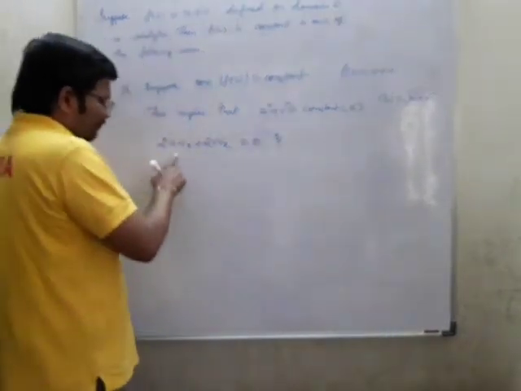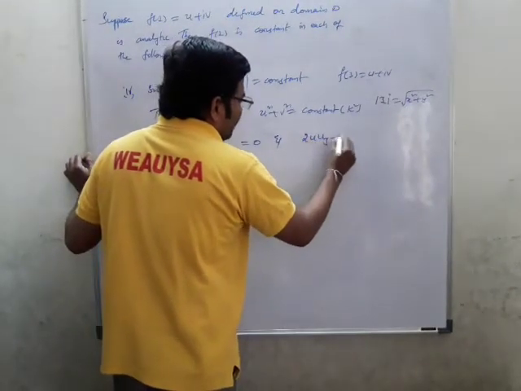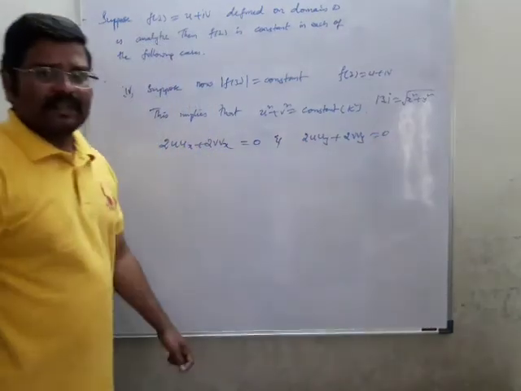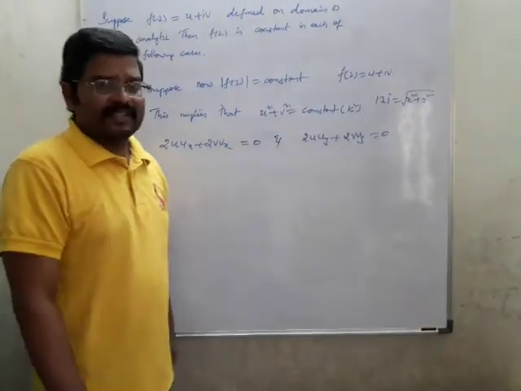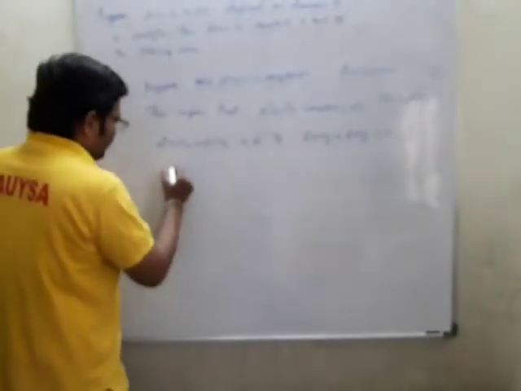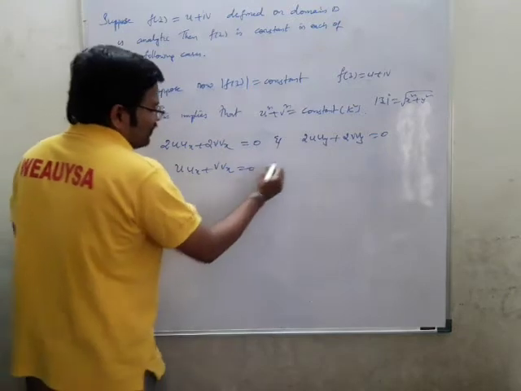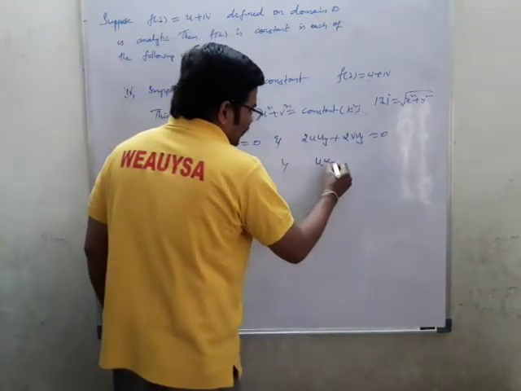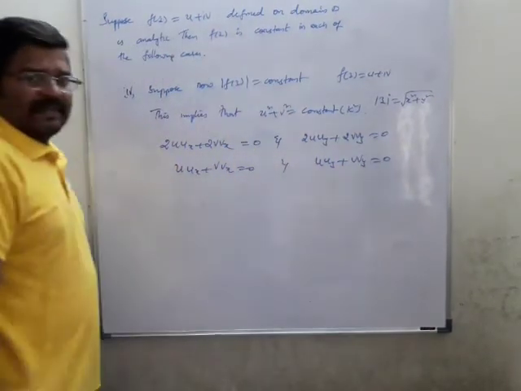With respect to y, 2u uy plus 2v vy equals 0, because u is a function of x comma y. I'll take 2 common: u ux plus v vx equals 0, and here also I'll take 2 common: u uy plus v vy equals 0.